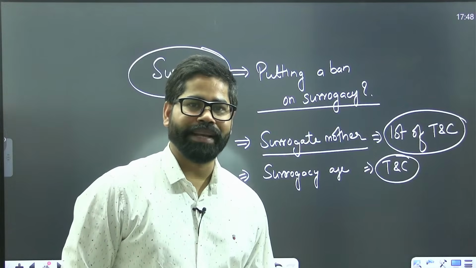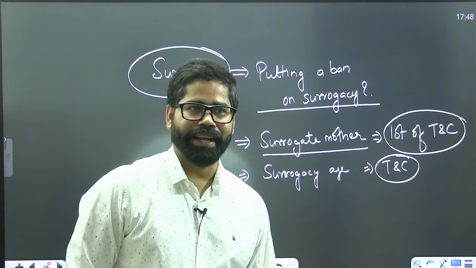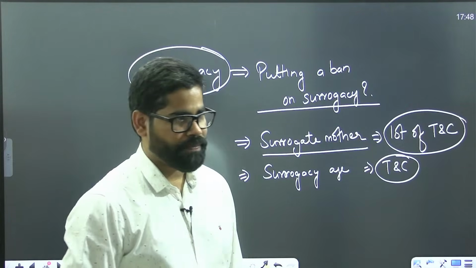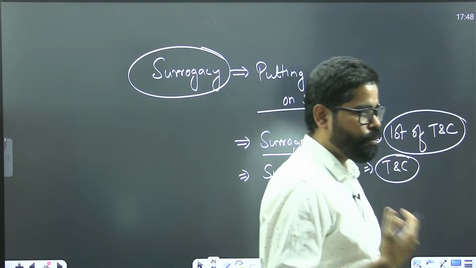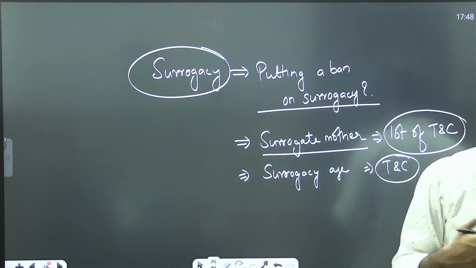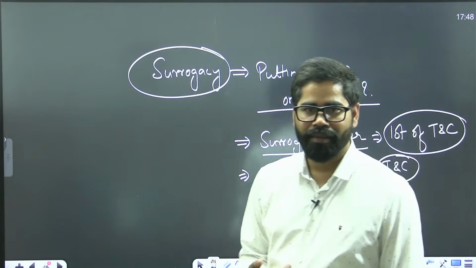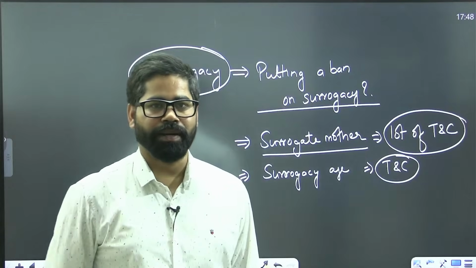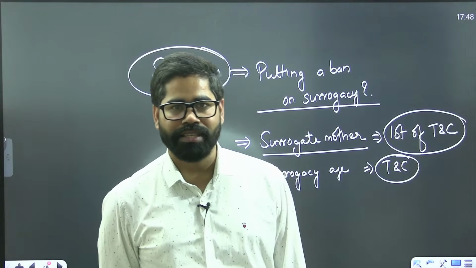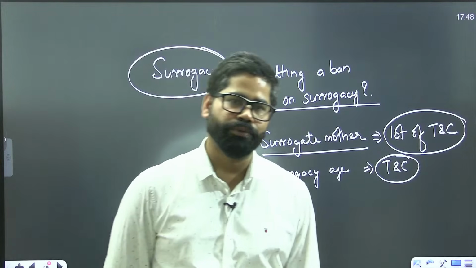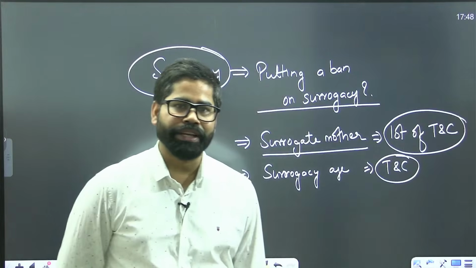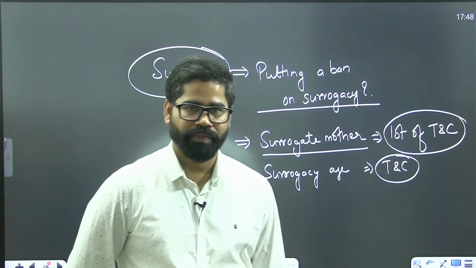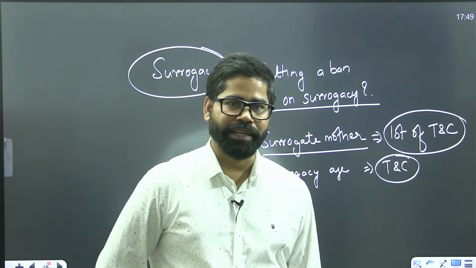So there are so many things in India where terms and conditions are applied, at what age, in what condition surrogacy can be done, who will be the surrogate mother. Now suppose a person is having a child which is suffering from a terminal disease.